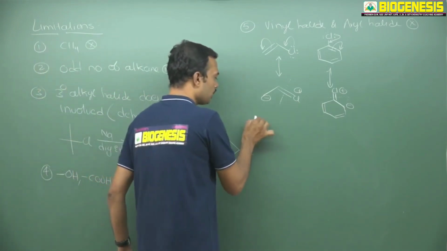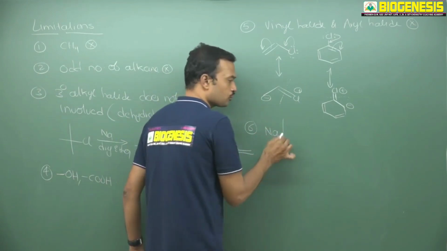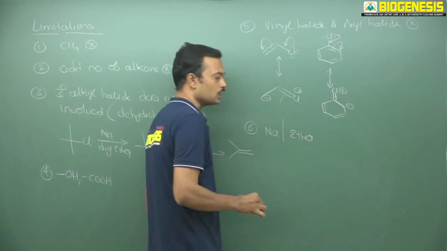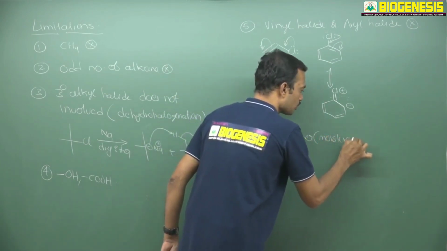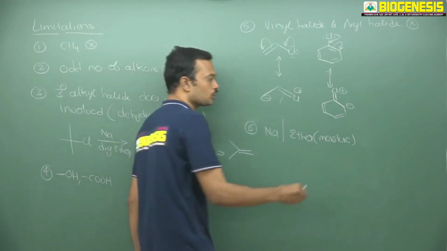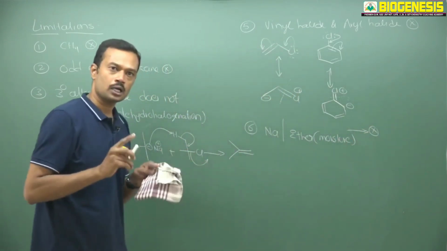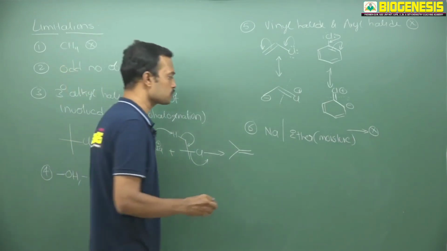Okay, and remember this reaction is always carried out in presence of sodium in dry ether. Suppose you carry out in presence of sodium in ether that is not dry, so what happens? If this ether contains some amount of moisture, it is not possible to give this reaction. So simply you will expect a hydrocarbon. Alkanes are possible to prepare, but that is not a dimerized alkane. A simple hydrocarbon is possible.